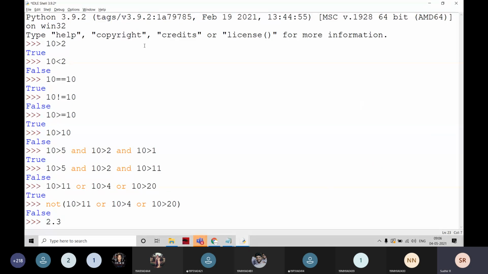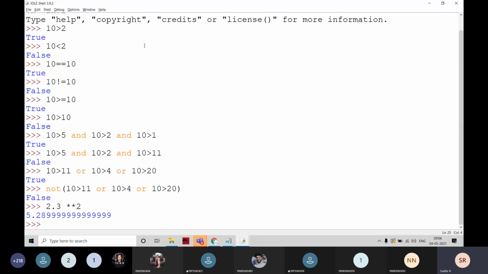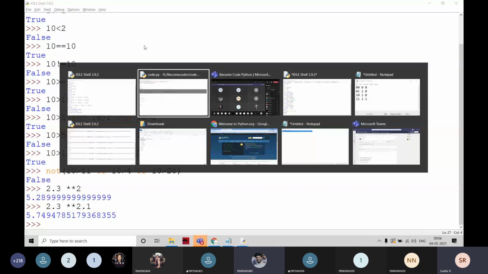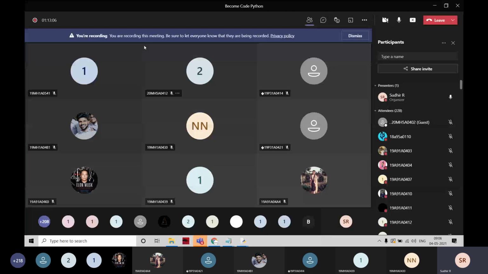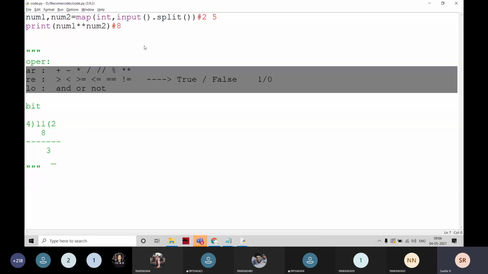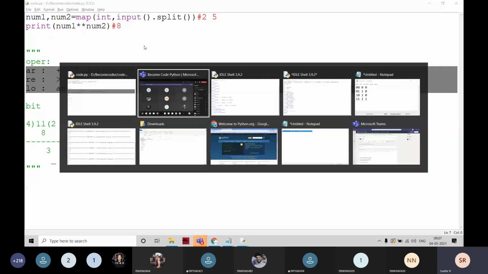For example, 2.3 into 2. Yes, it's clear, sir. If you have any doubt on that, first of all you have to execute it in the compiler. Then only you will know that. Everyone, practice what I am telling first of all.